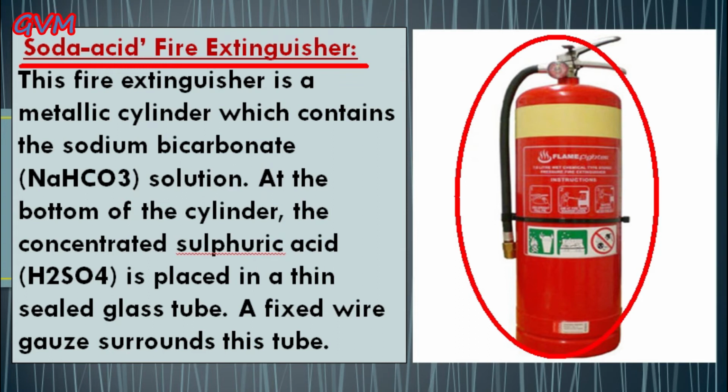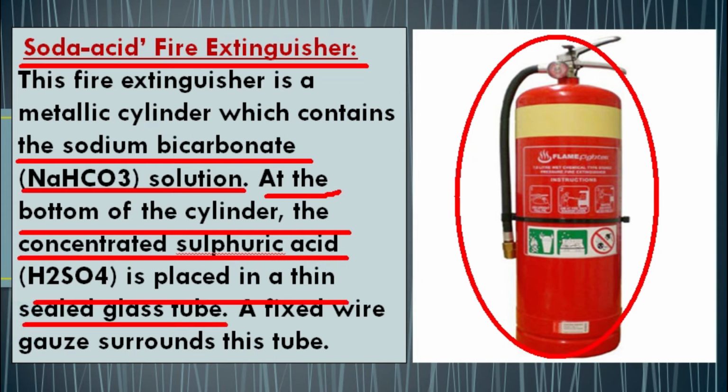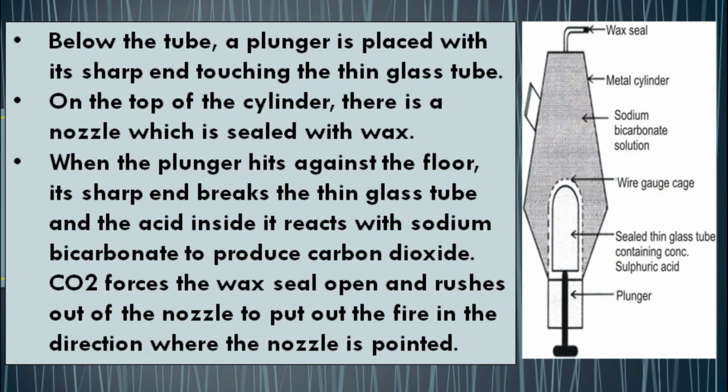And this soda acid fire extinguisher contains sodium bicarbonate, meaning NaHCO3 solution, and at the bottom of this cylinder the concentrated sulfuric acid, meaning H2SO4, is generally placed in a thin sealed glass tube, and just around this glass tube a fixed wire gauge surrounds it, as you can see here in this image. This one is the sealed thin glass tube containing sulfuric acid, and this one is the wire gauge cage.